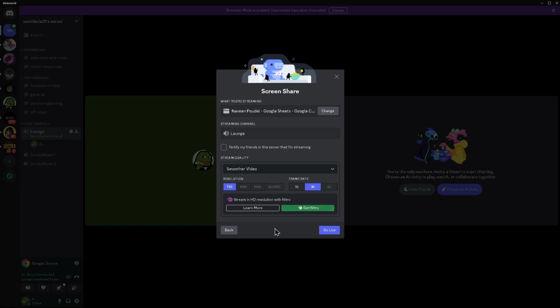So that's it guys, this is how to stream with sound on Discord and fix screen share audio not working.